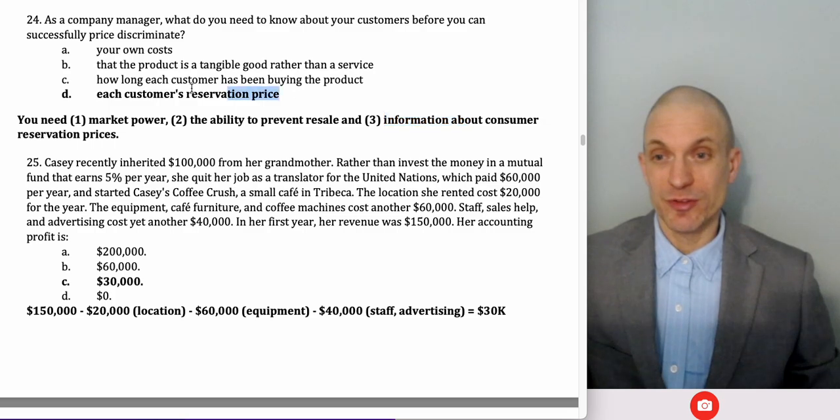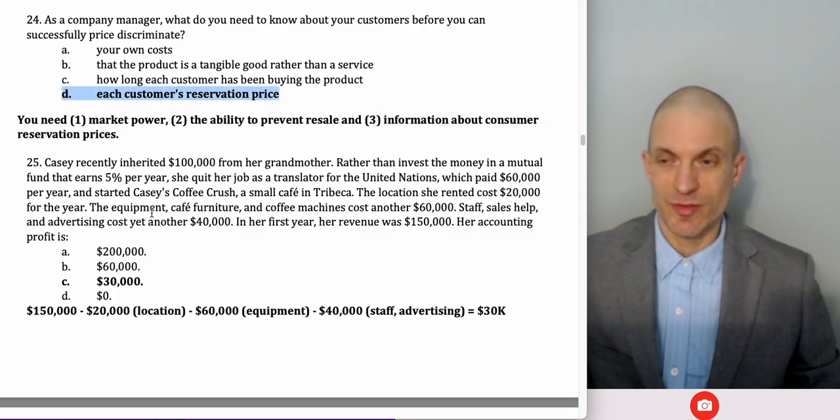But here, what do you need for price discrimination? Among these, the best is you need the reservation price.